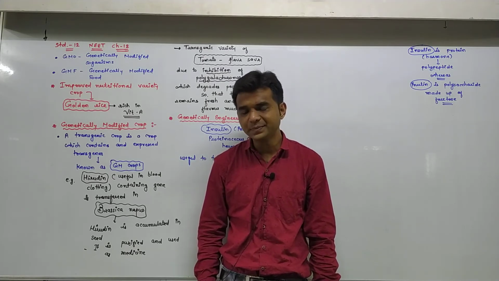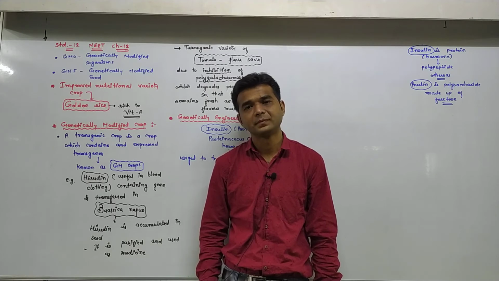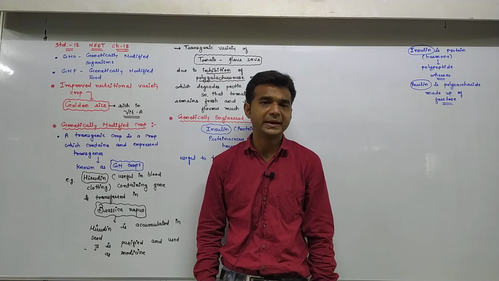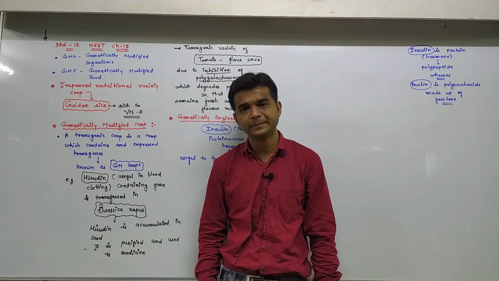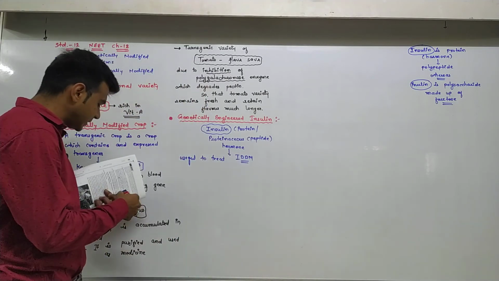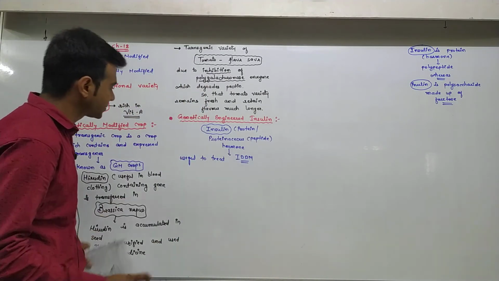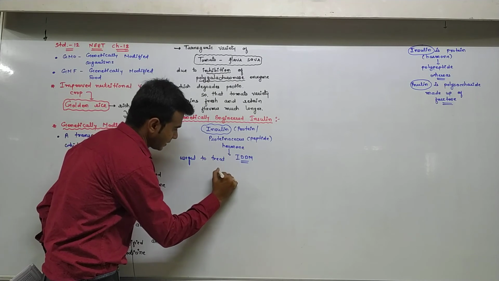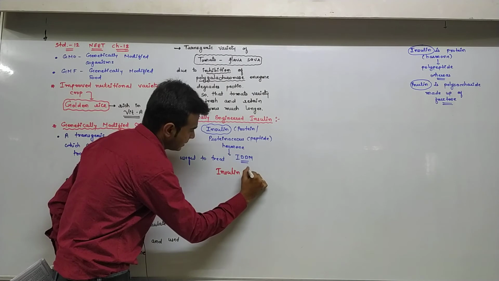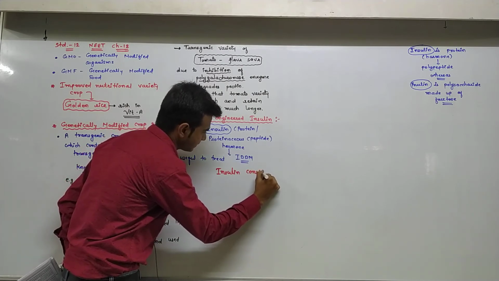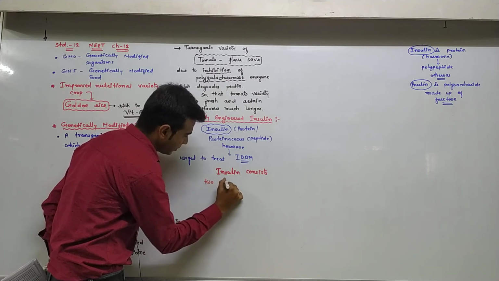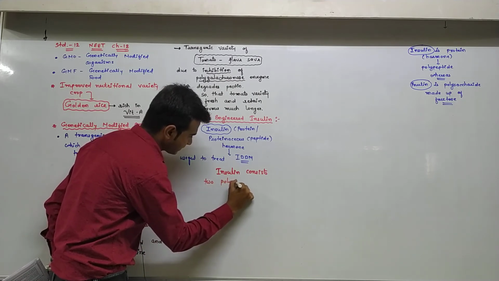So to cope with this problem, we formed the insulin in the laboratory. So you have to know that insulin consists of two polypeptide chains.